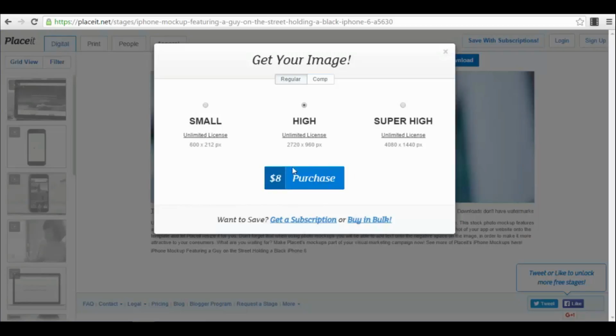If you go on the high version, exactly as I told you, for a higher resolution you have to pay more, and for super high resolution even more. So this is how these guys are making money. Probably you won't need a very high resolution at the beginning. It depends on what you want to do with the mockup. For example, if you want to use it printed, maybe you will need a high resolution. If you want to use it for your social media, I doubt you will need a higher resolution than this one. Maybe you will need it for your cover photo or something like that.